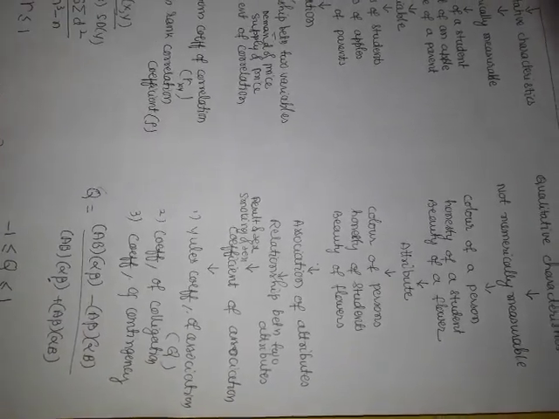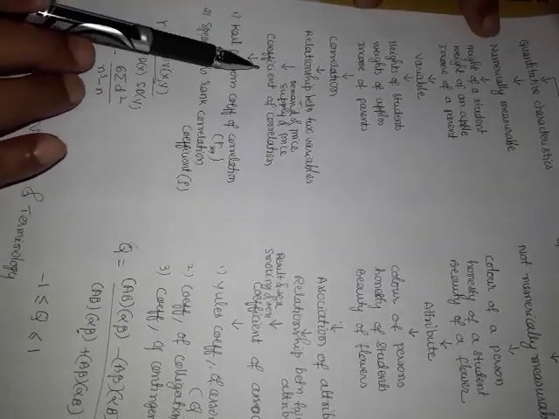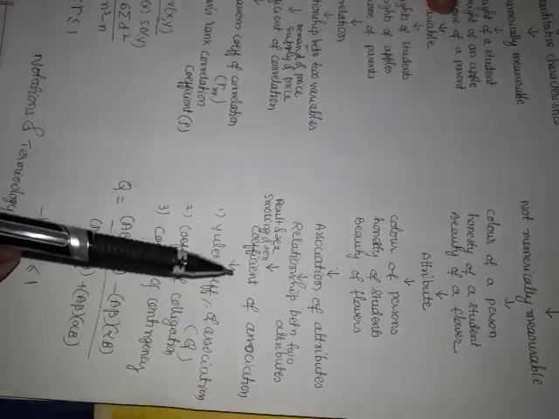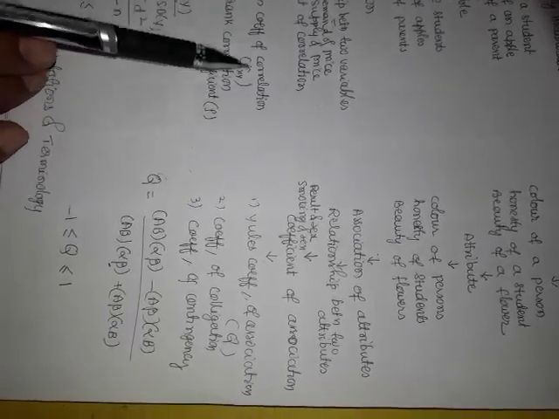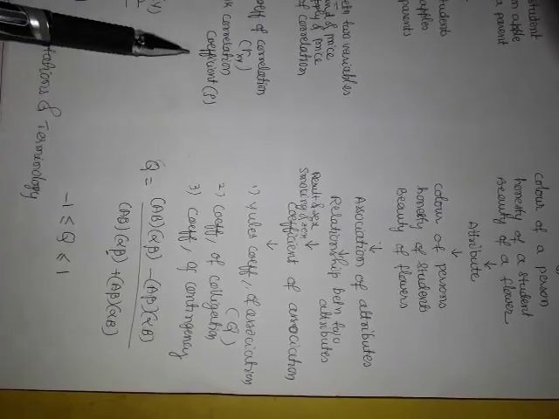Correlation is measured by the coefficient of correlation. That is, the degree of relationship between the variables is measured by the coefficient of correlation. In association of attributes, the degree of association between the two attributes is measured by coefficients of association. In coefficient of correlation, we have two coefficients: number one, Karl Pearson's coefficient of correlation, r_xy; number two, Spearman's rank correlation coefficient, rho.